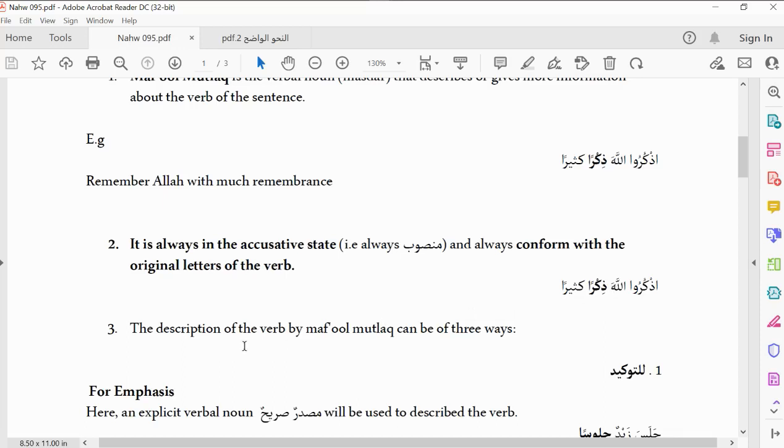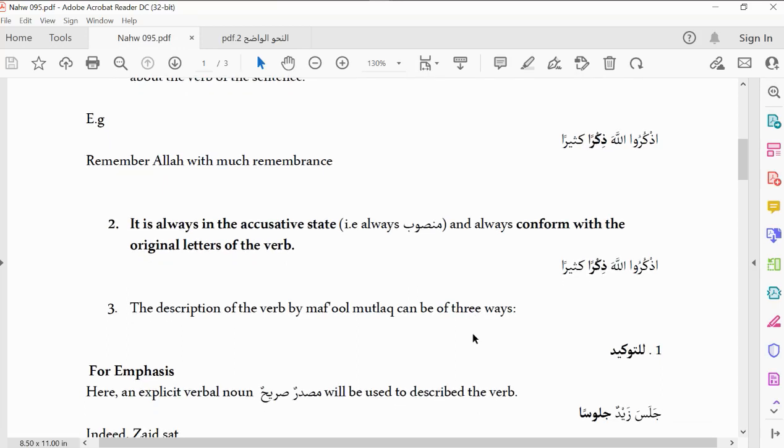Now, the third point we want to let us know, the note says the description of the verb by maf'ul mutlaq can be of three ways. So when we say maf'ul mutlaq, the basic things maf'ul mutlaq wants to do are three. What is the first one?